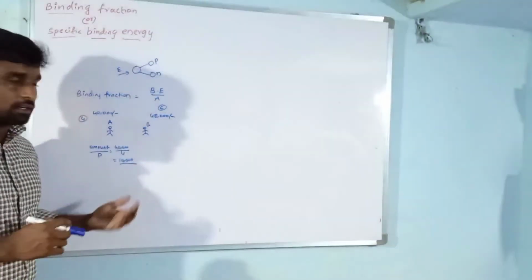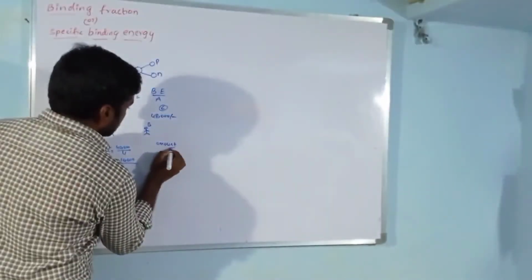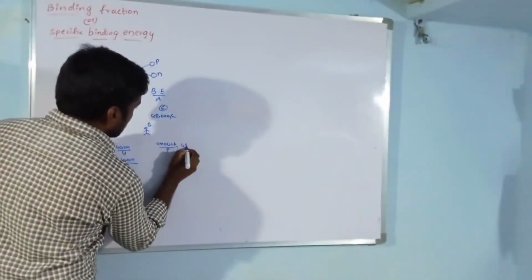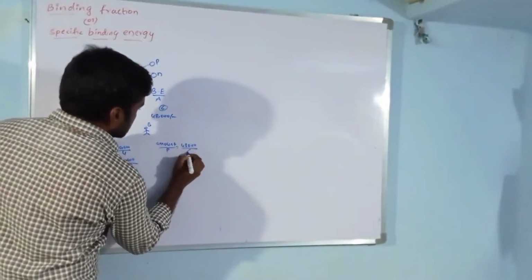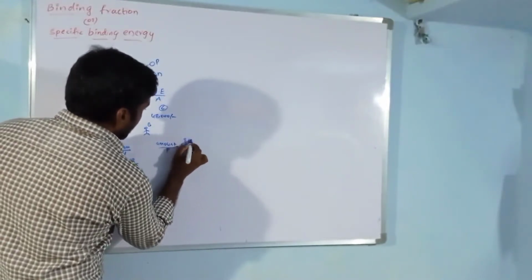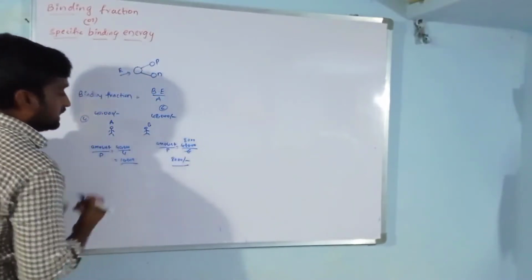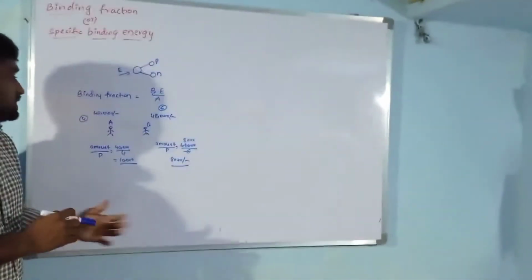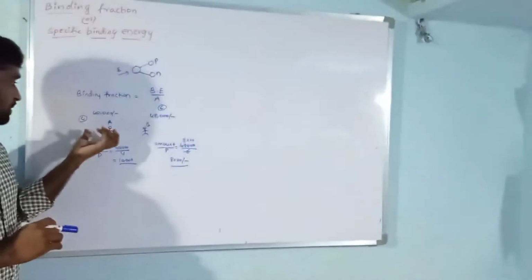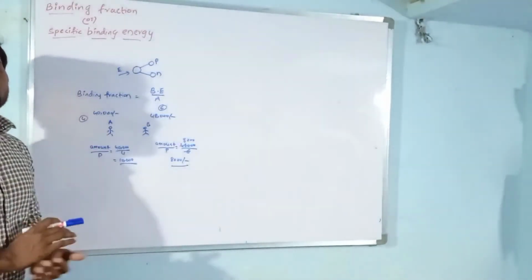Here, the amount per person is 48,000 divided by 6, that is 8,000. So here 8,000 per person, and there 10,000 per person. Which one has higher stability? Person A has higher stability here.